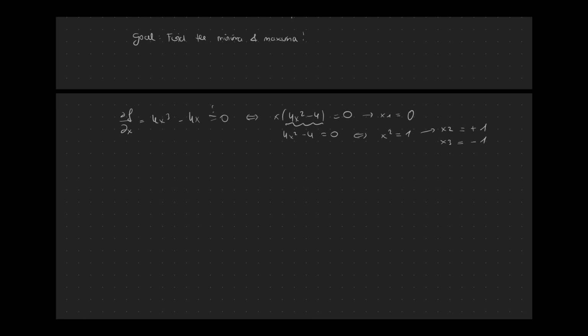And in order to prove that we really have a minimum or maximum, what we have to do is take the second derivative. And now we just have to insert our solutions, and then we can see if it's greater or less than 0 in order to say whether it's a minimum or maximum.